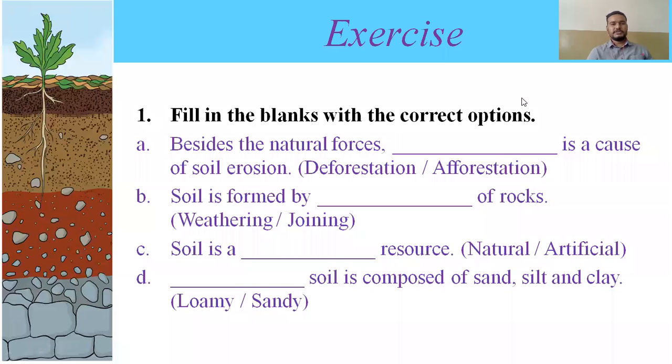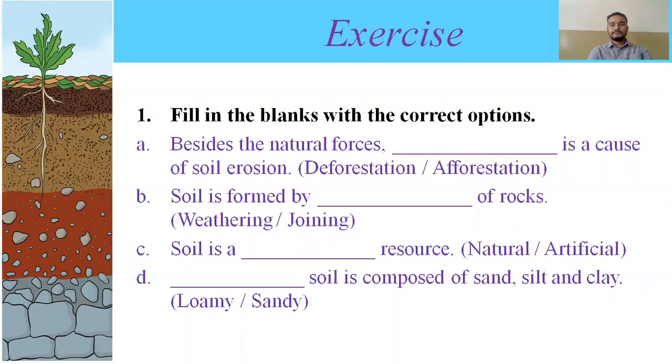So the first question in the fill in the blanks with the correct option is, besides the natural forces dash dash is a cause of soil erosion. Natural forces means what? The forces which are natural, means human intervention is not there. So along with that, which is the other force which is the main cause of soil erosion? So two options are given. First one is deforestation and second one is afforestation.